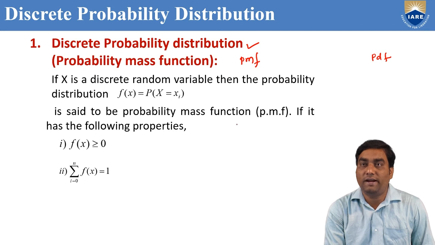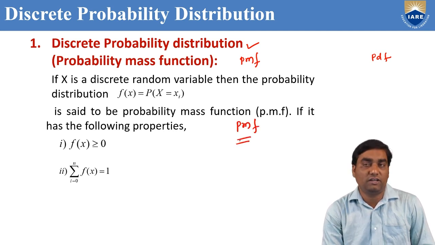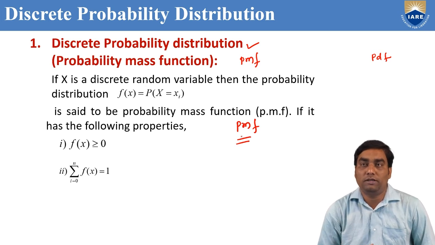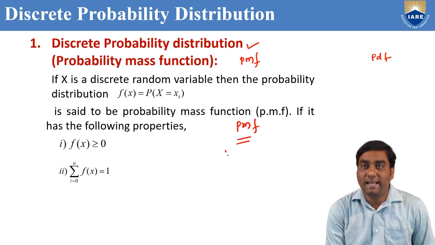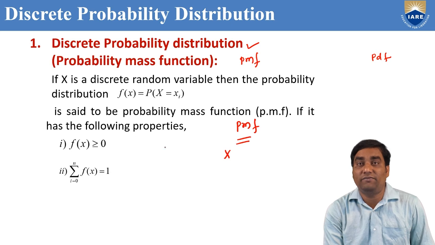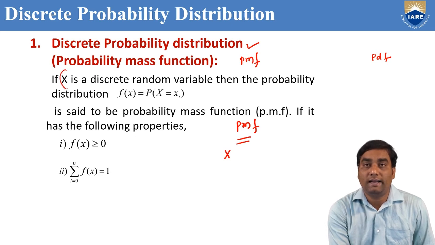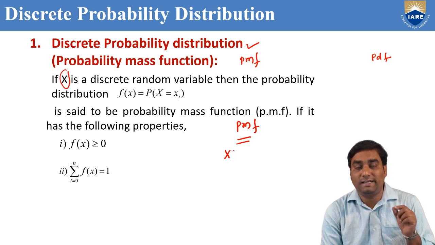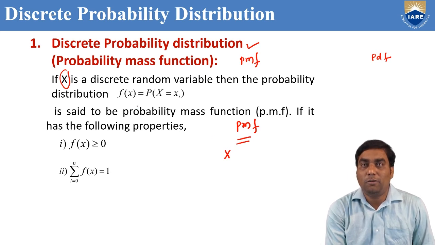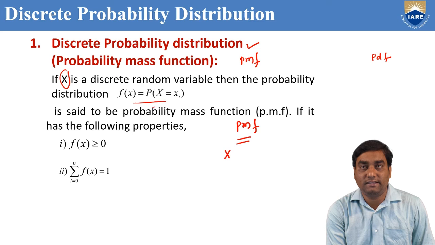So first we need to know what is PMF, probability mass function or discrete probability distribution. Here we take x as a discrete random variable. Discrete means the range of the random variable is finite. Then probability distribution is defined like this: f of x equal to P of x equal to x.